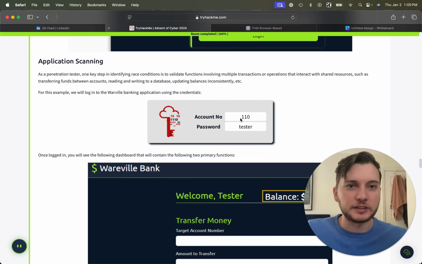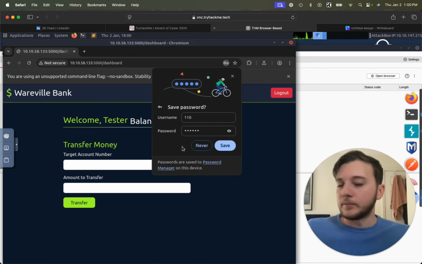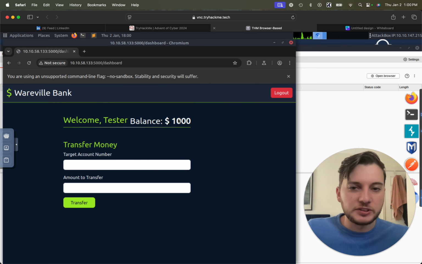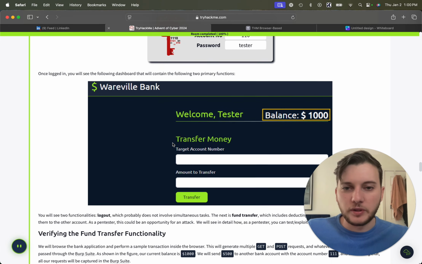So 110 and tester, we're going to log into the account. Boom. You can see we have 1,000, and we can transfer to an account number and put the amount to transfer. So let's go ahead and do that.